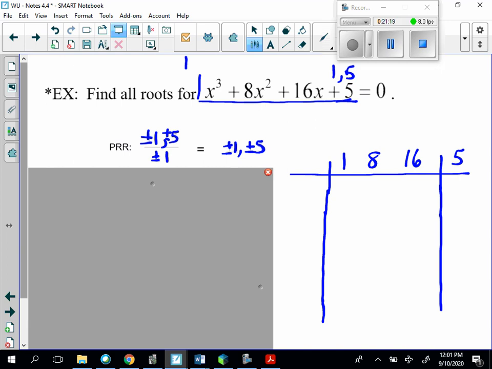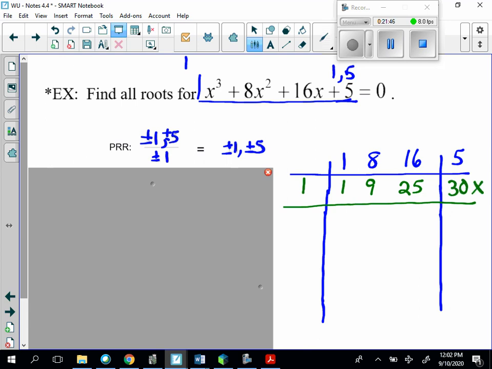And we will start out with a 1, so we're going to divide by 1. That means we bring the 1 down. 1 times 1 is 1, plus 8 is 9, times 1 is 9, plus 16 is 25, times 1 is 25, plus 5 is 30, so that didn't work out.